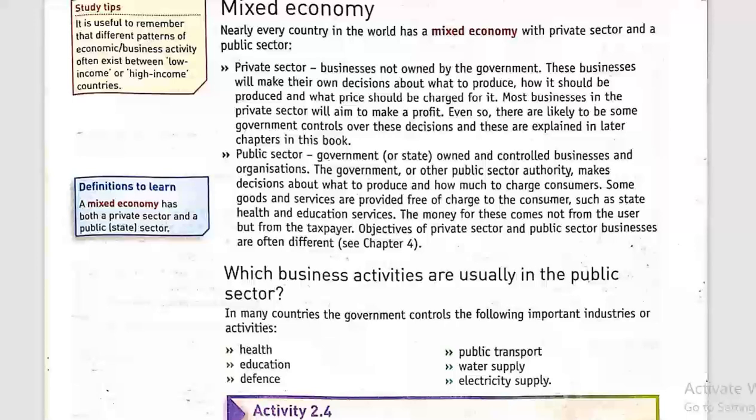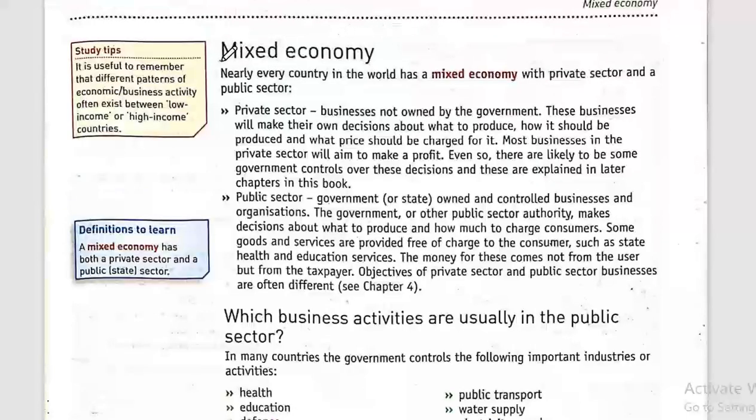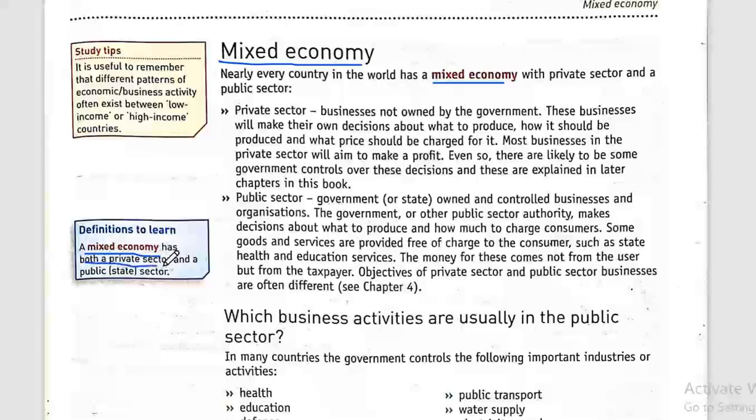So here, miss, we have the term mixed economy. Nearly every country in the world has a mixed economy with a private sector and a public sector. First, let's understand what a mixed economy is. A mixed economy has both a private sector and a public sector.